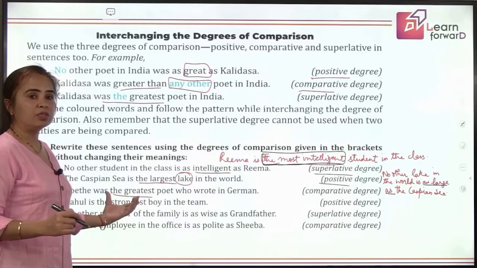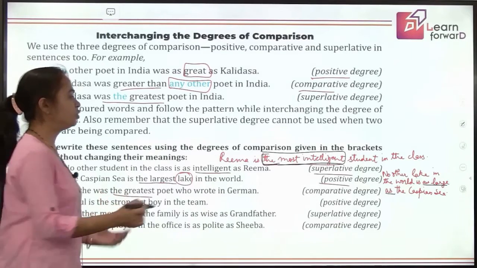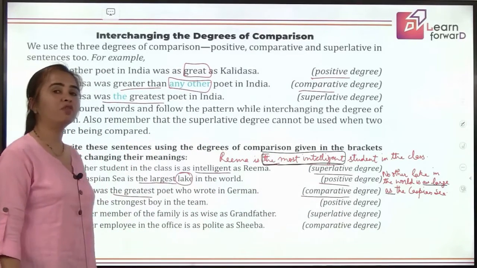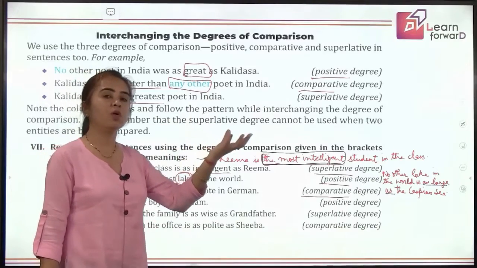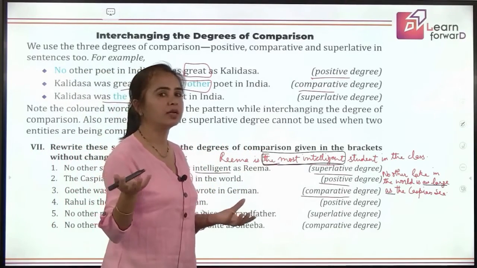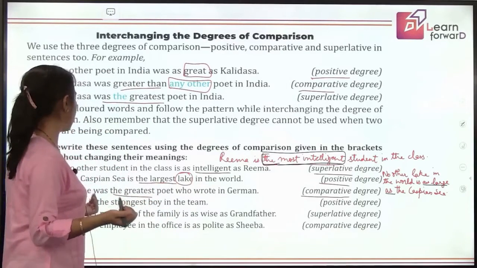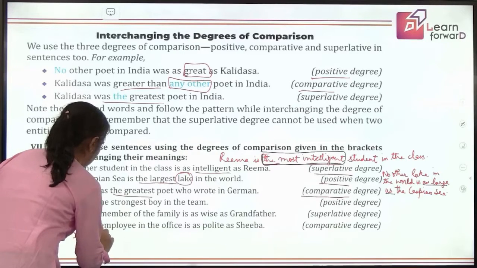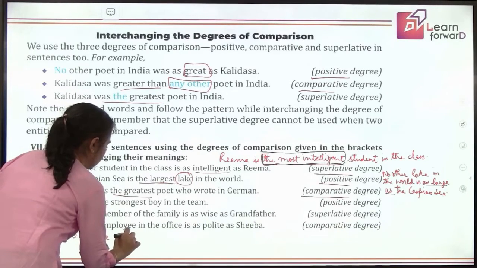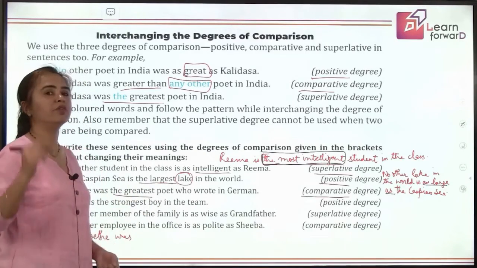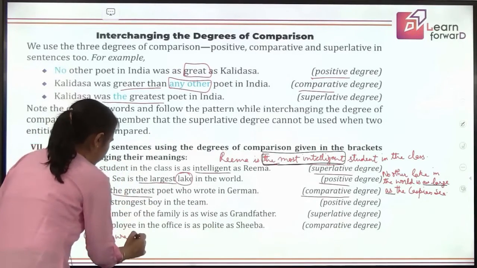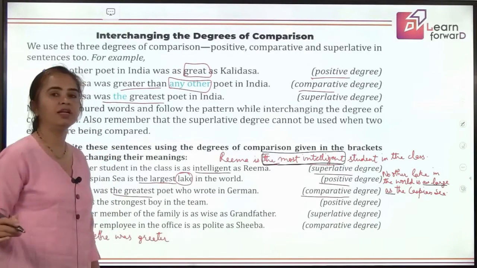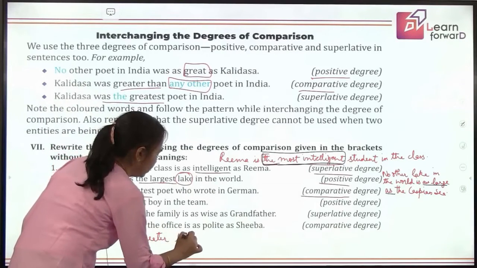Which degree are you using? Superlative. Good. Which one are they asking you to use? Comparative degree. So how will you do? You remember, for comparative, what you have to do? You have to put the noun on one side and the entire group on the other side. Right? So how will you say this? Let's start with Goethe. Goethe was. Right? Now the greatest is superlative degree. What is the comparative degree? Good, greater. Goethe was greater. What is the word that follows your comparative degree? Than. Very good. Greater than.